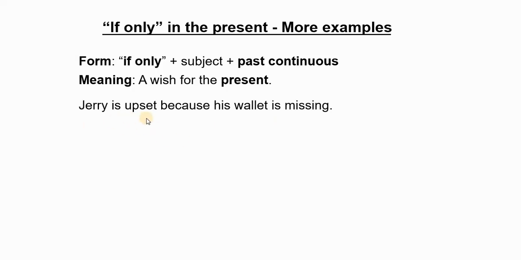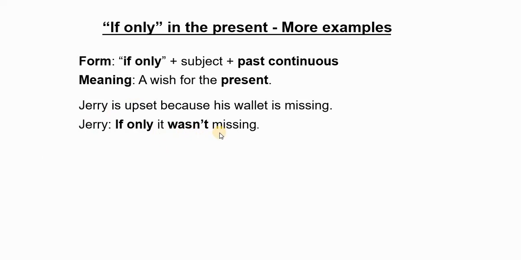Jerry is upset because his wallet is missing. And Jerry says, "If only it wasn't missing." So this means that Jerry was sad because of his missing wallet. If only. And this is in the present.